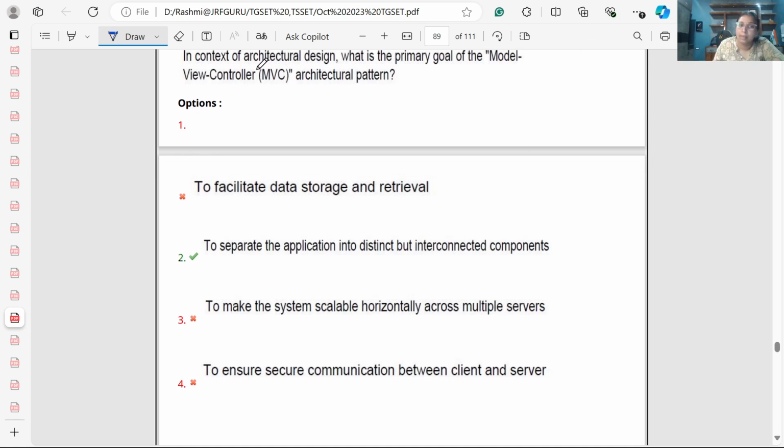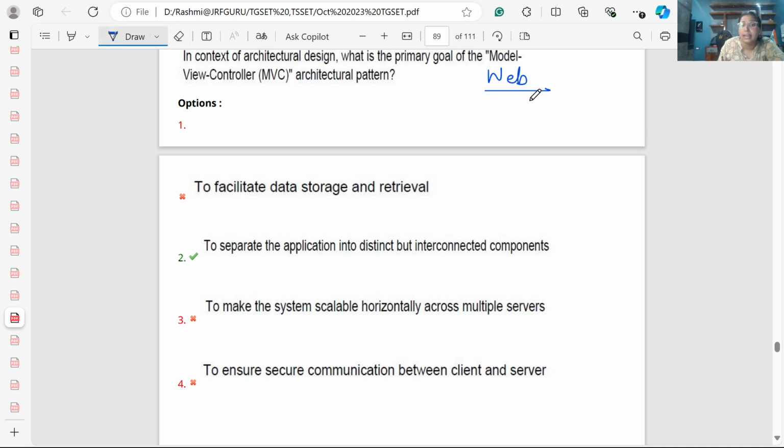In the context of architectural design, what is the primary goal of model view architecture? Model View Controller, MVC architecture. We divide our web application, or any application, into three parts: the model, view, and controller.